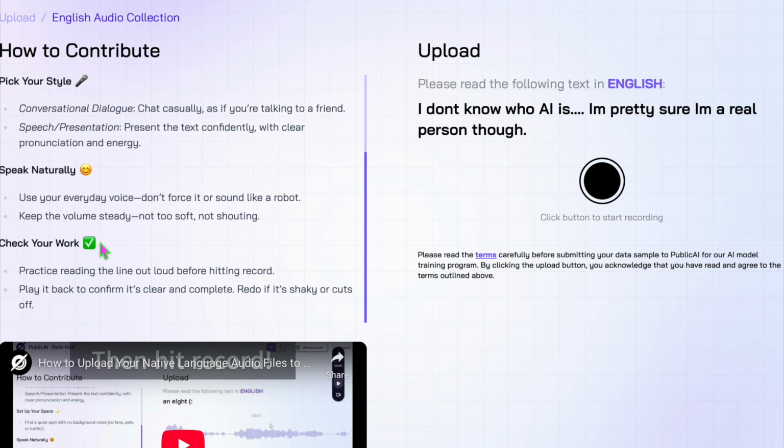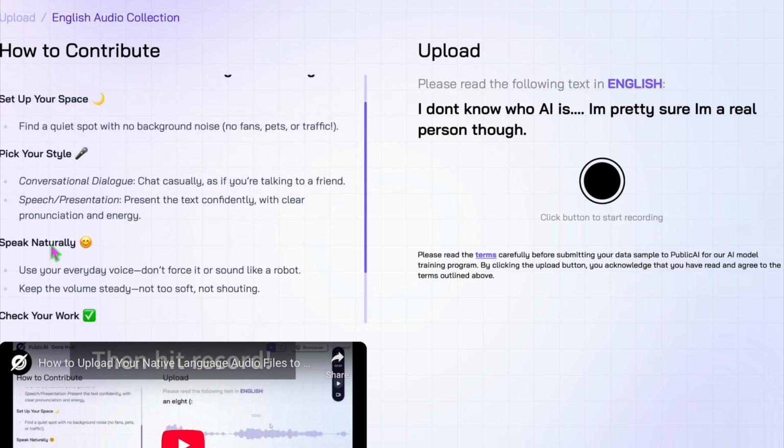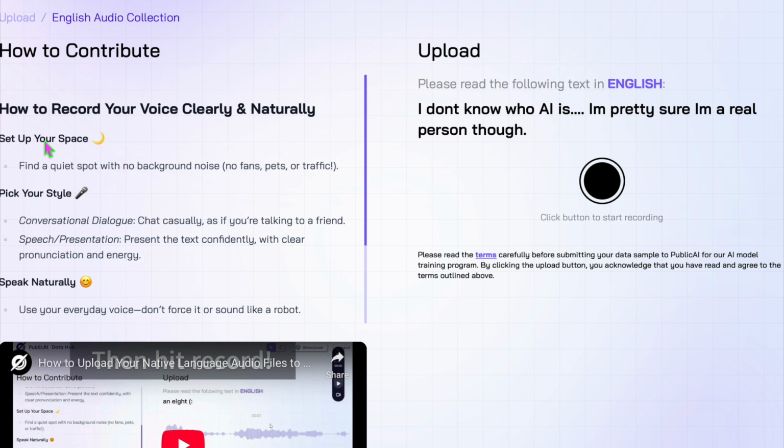The last rule is to check our work, and I'm okay with all of those, so check work, speak naturally, and have a quiet space to work in. All of those sound good, so I'm ready to go and upload this data sample. Now, to make sure that I don't trip over the words, I'll just read the whole thing out ahead of time and see how it goes.